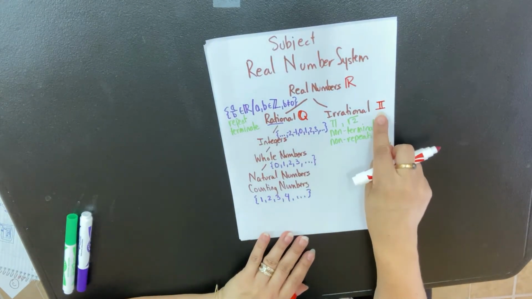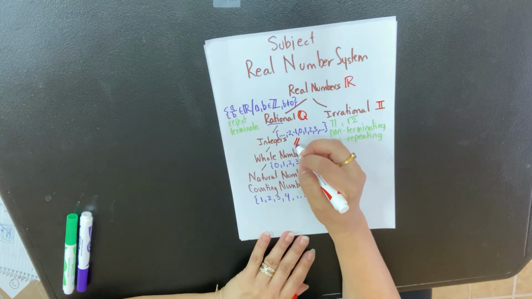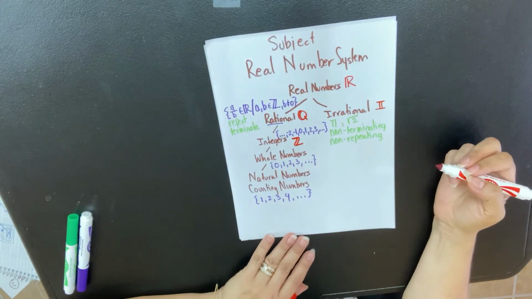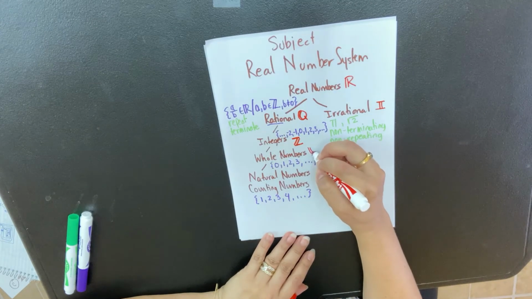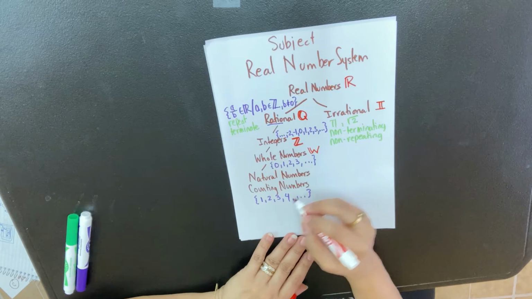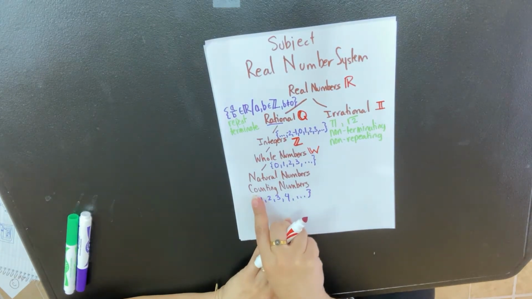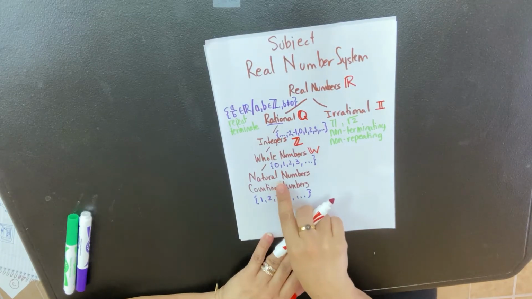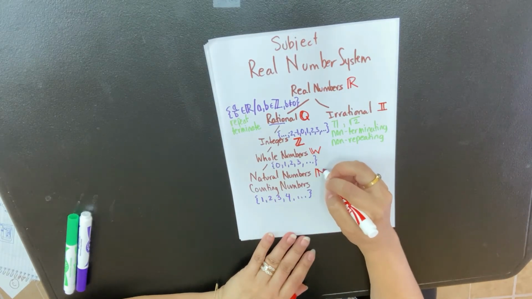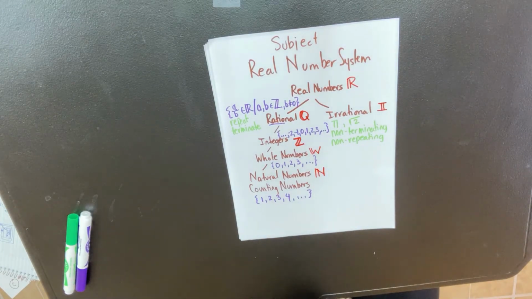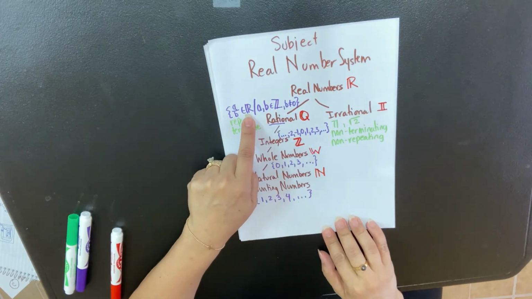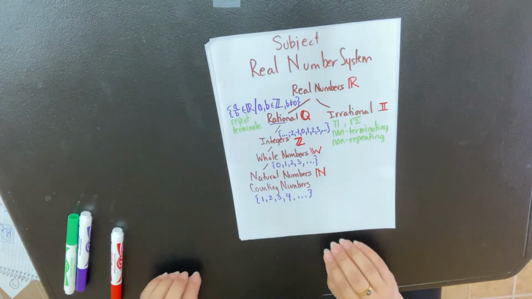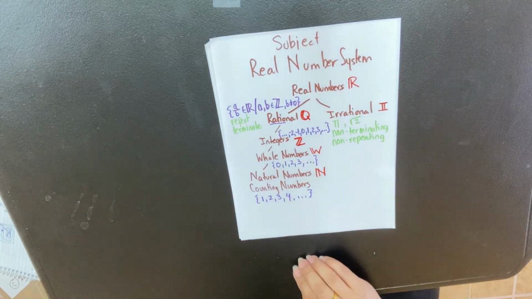The integers, well, we already used I over here, so we actually use the Z for integers, and that goes back a long ways. The whole numbers, we use the W, and the natural numbers or the counting numbers, we're not going to use C for counting because that's actually complex numbers, which is a bigger number system, but the natural numbers we'll use N. Okay, so that's another good way to write that down. Now you know why I put that weird Z there and that weird R there when I use set builder notation. So that's the subject of real number systems.